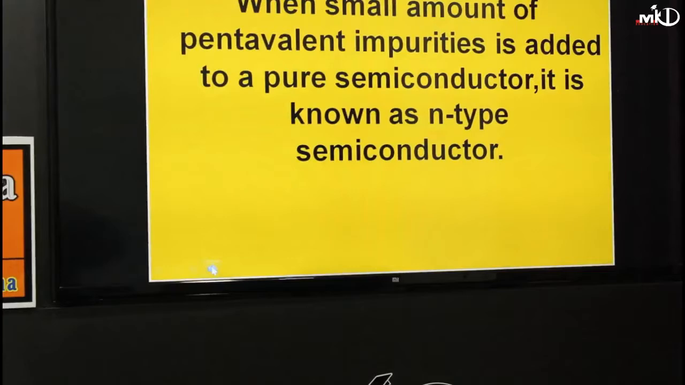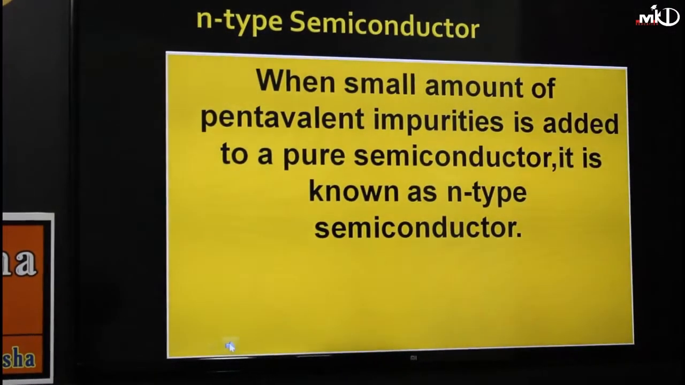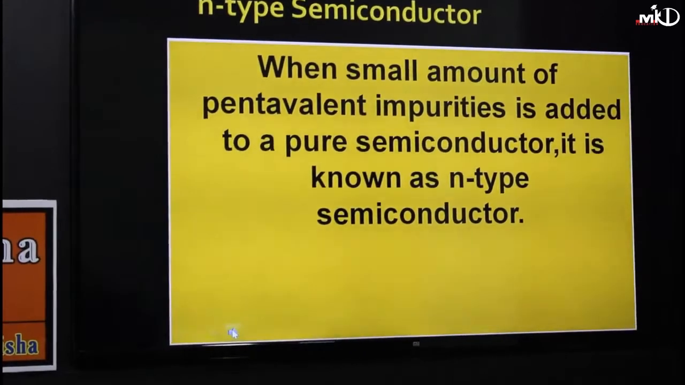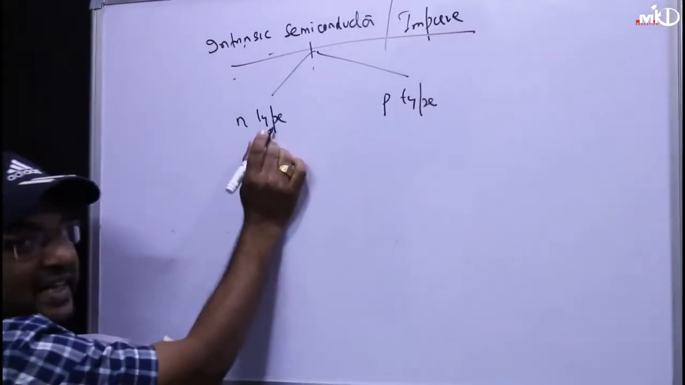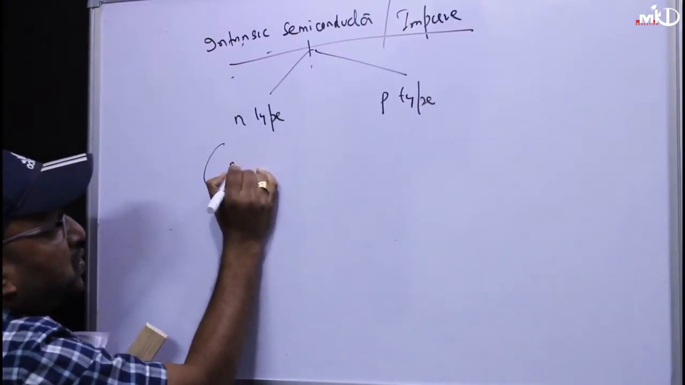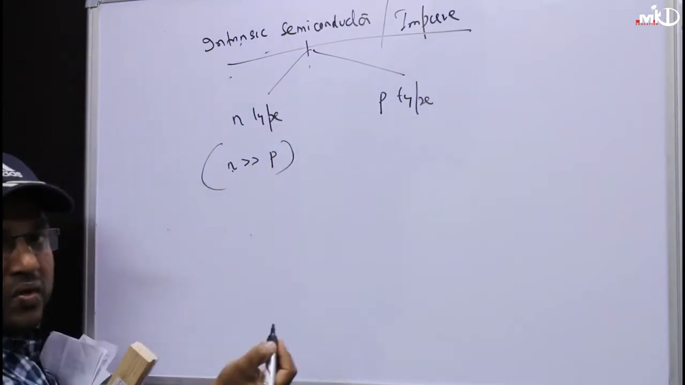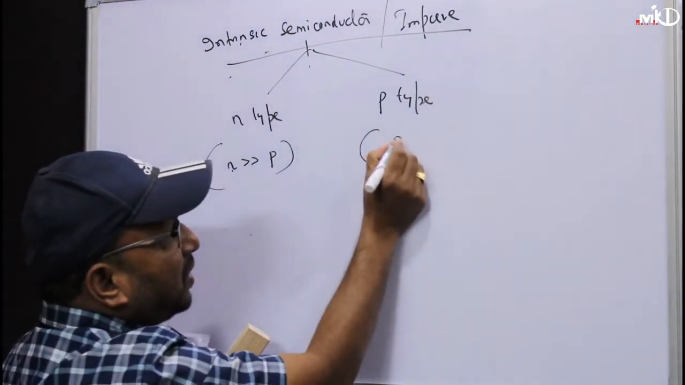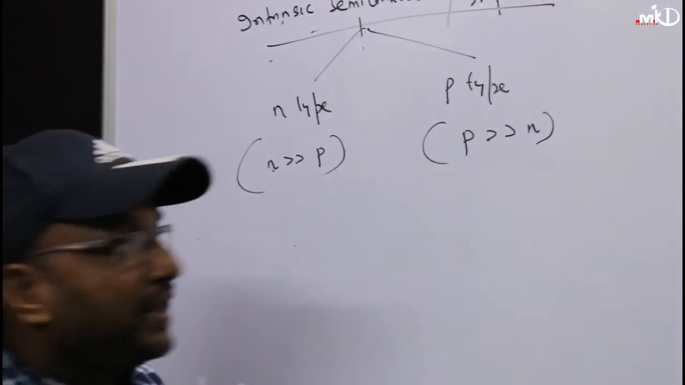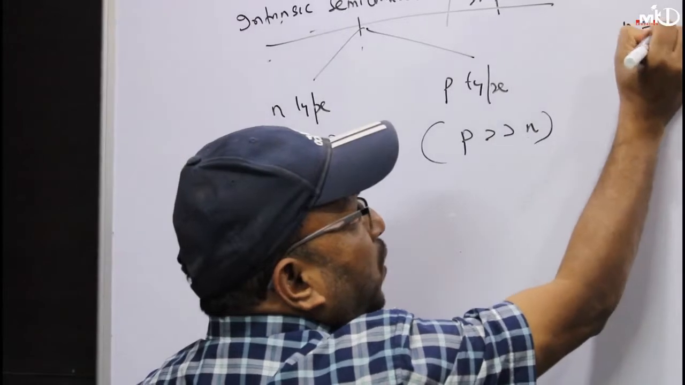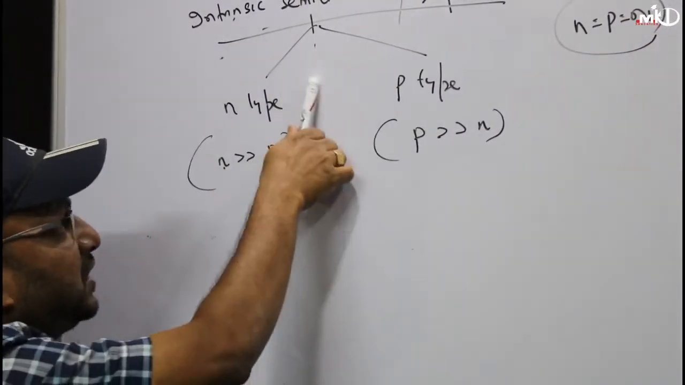how to make an N type semiconductor and how to make a P type semiconductor. Now these extrinsic semiconductors are of two types. One is called N type, one is called P type. As the name says, in N type, the number of electrons is more than the number of holes. In P type, the number of holes is greater than the number of electrons. If you remember, I told you just a few minutes back, in a pure semiconductor, N equals P equals Ni. But this rule does not hold good in the case of an extrinsic semiconductor.